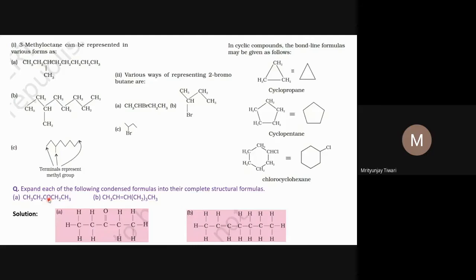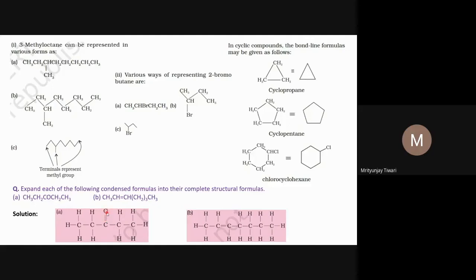Now we will move to this carbon. This carbon atom is associated with one oxygen atom only, and this CO means this oxygen is linked to this carbon atom and not this carbon atom. So we will make one oxygen atom, a single bond first, and then we will count the valency of each atom.